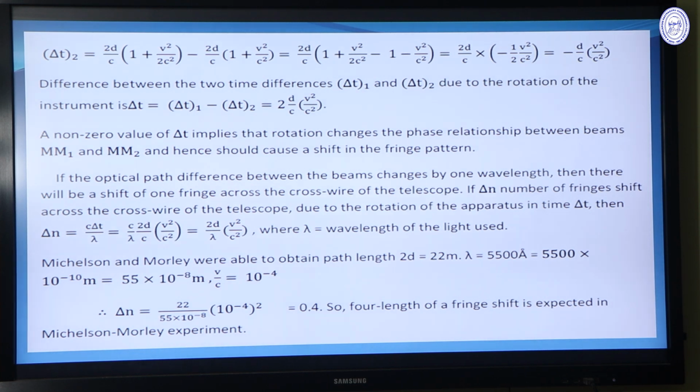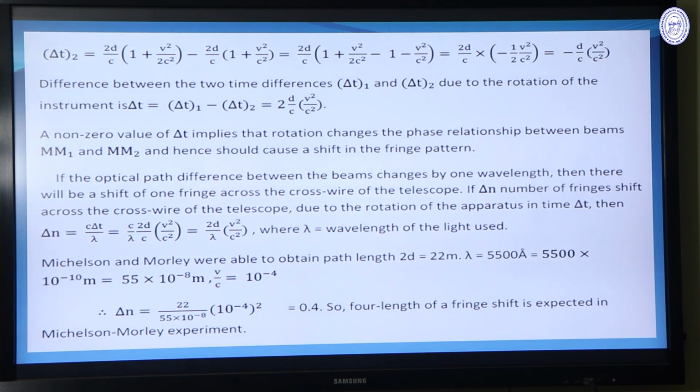So the difference between the two time differences delta t1 and delta t2 due to the rotation of the instrument is delta t equal to 2d by c into v square by c square, and this delta t is non-zero. A non-zero value of delta t implies that rotation changes the phase relationship between the arms MM1 and MM2, and hence there should be a shift in the fringe pattern.